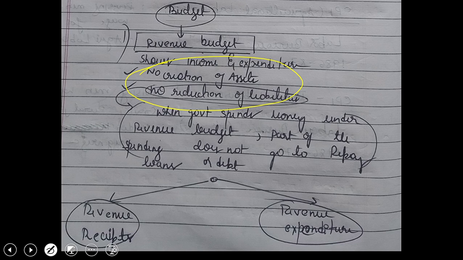As a businessman, under the revenue budget you are not investing in assets. For example, imagine you are a wealthy man and you want to invest in land. After investing, your land is your asset, right? That is not involved here. It is only the income or expenditure or the transactions going on in society on a regular basis. The same applies to the government. And here there is no reduction of liabilities. Money where you pay interest on borrowed money is not considered under the revenue budget.